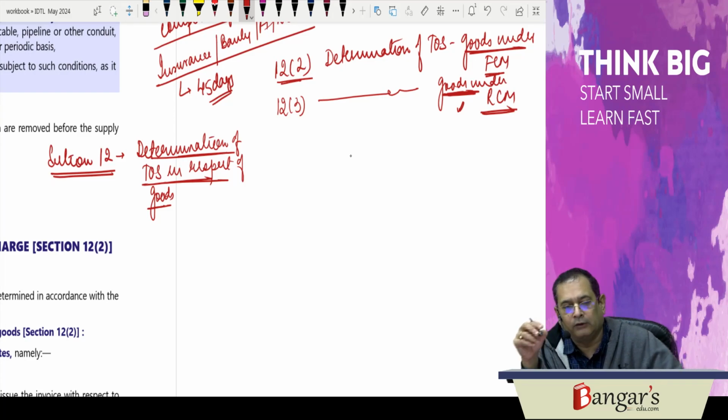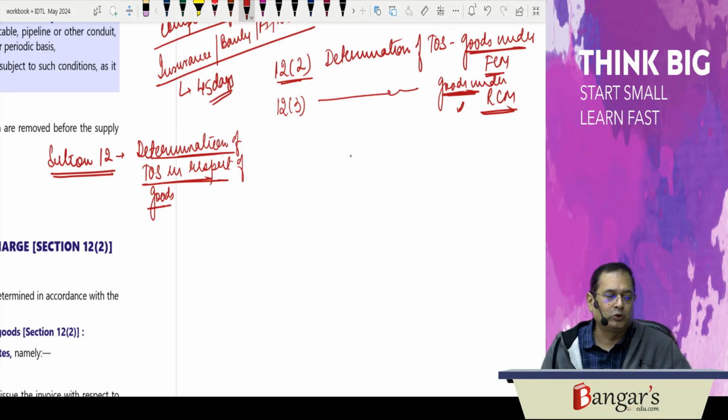Then, in case of vouchers, if you issue vouchers, how will you determine the time of supply?